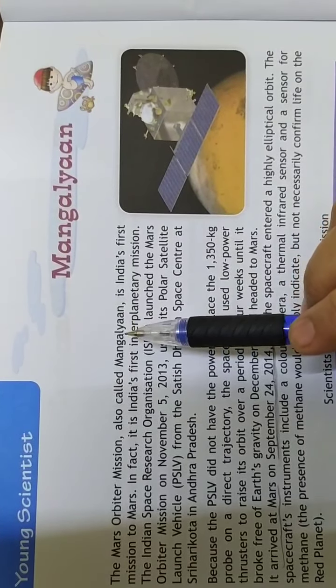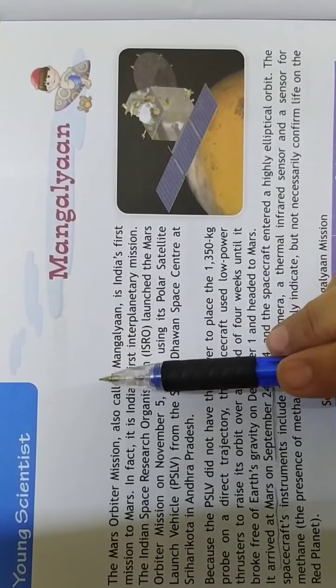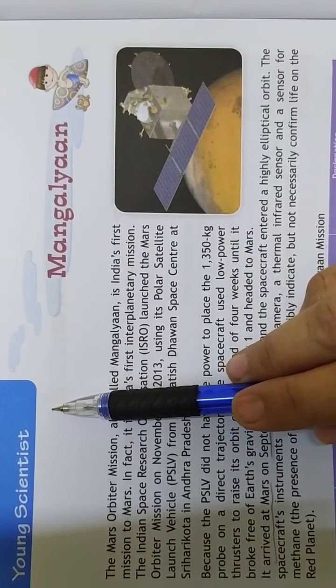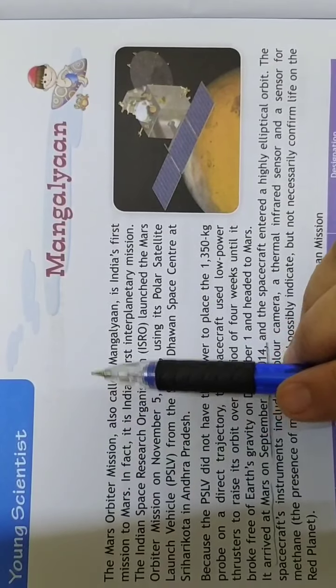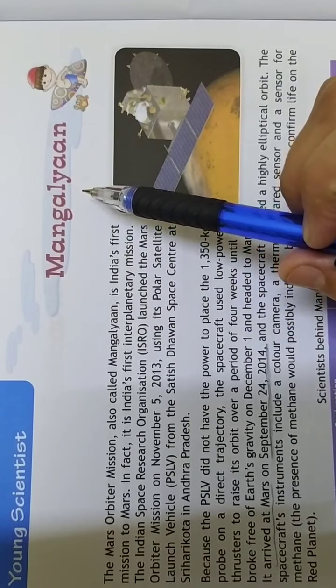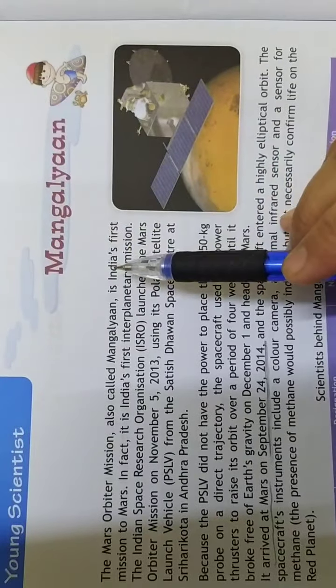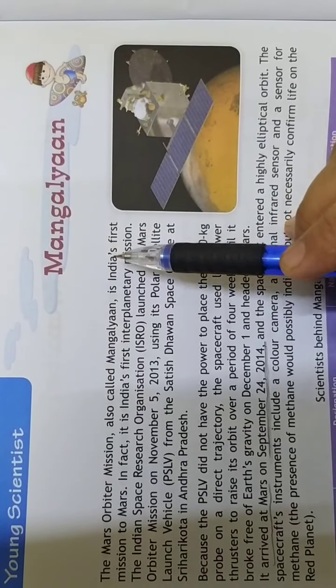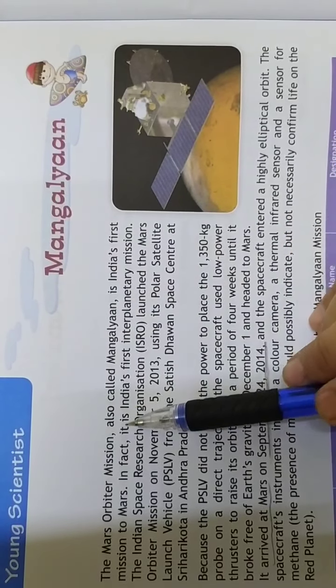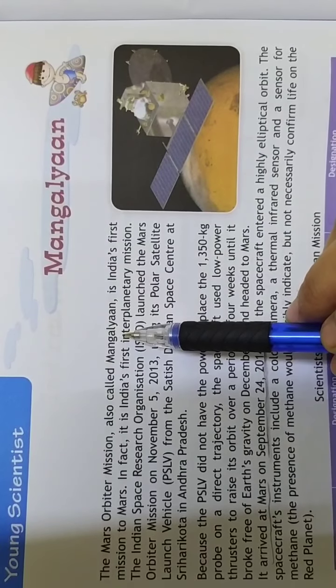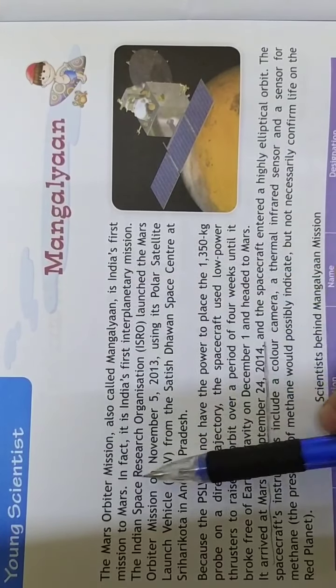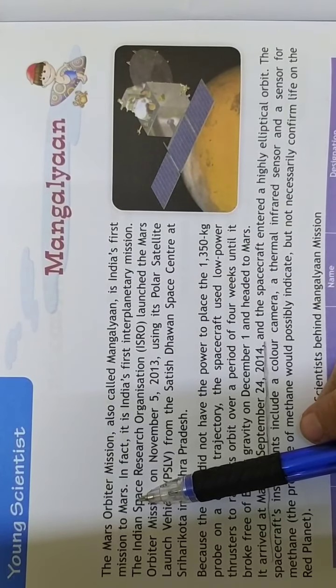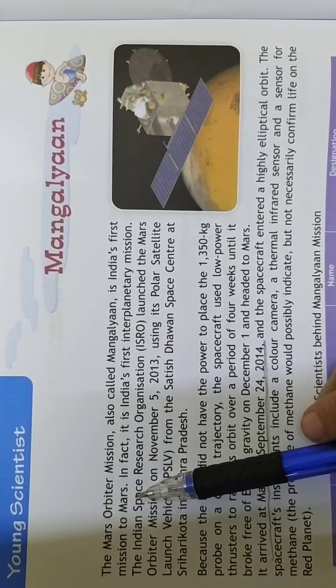Let us finish our syllabus. We are on the last unit, that is Young Scientist, and we have 3 chapters from this unit. The first one is Mangalyaan. You might be knowing about the Mars orbiter mission, also known as Mangalyaan. This was India's first mission to Mars. You might have seen that movie also, Mission Mangal, right?